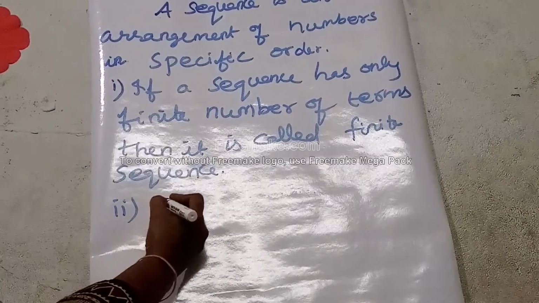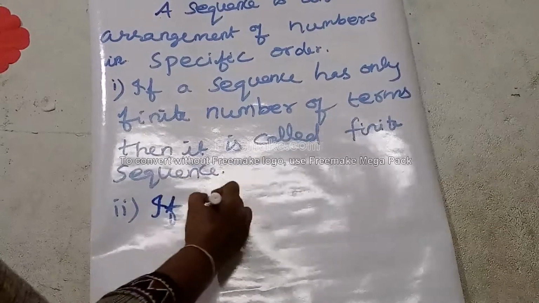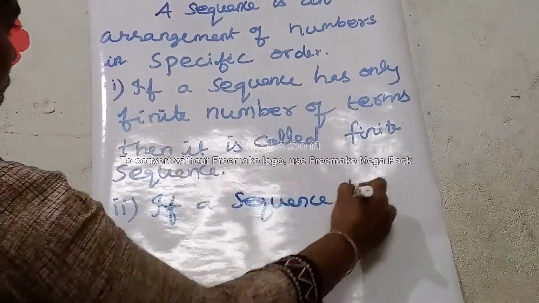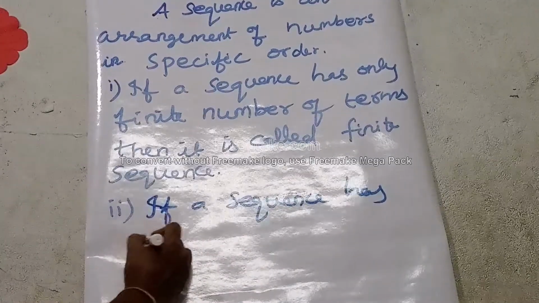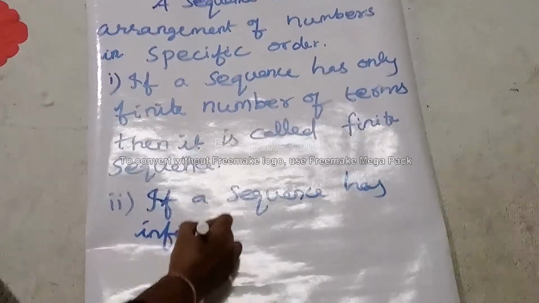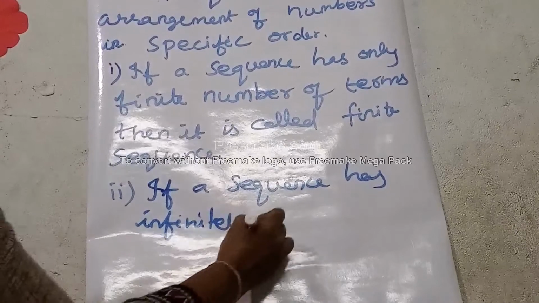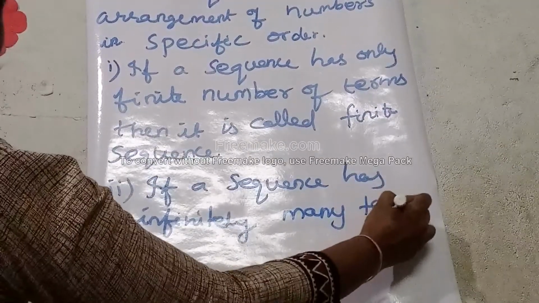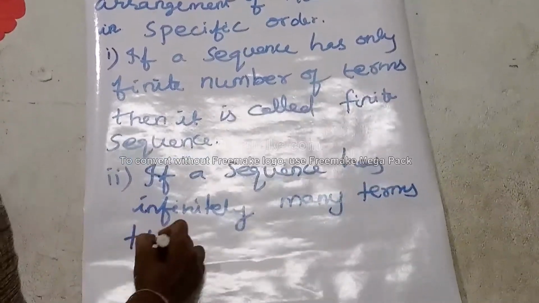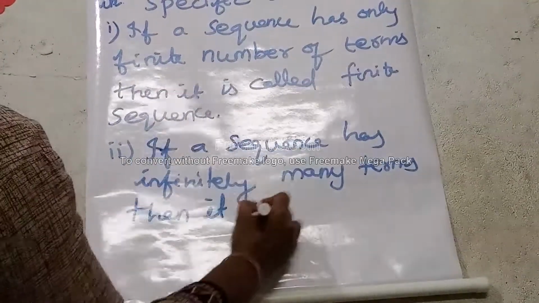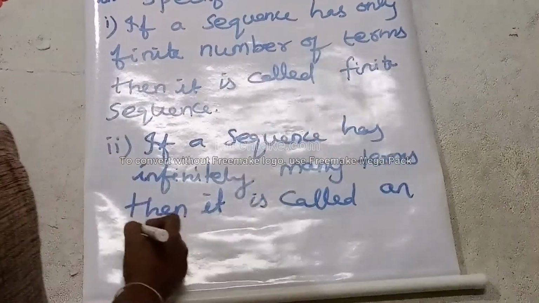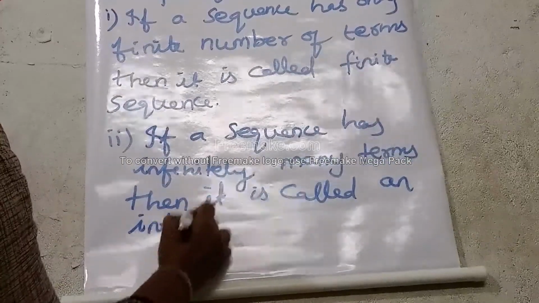Second type: if a sequence has infinitely many terms, then it is called an infinite sequence.